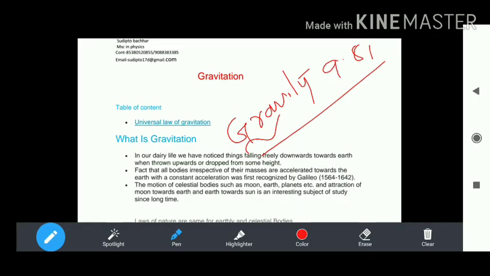Welcome to Gravity 9.8. Now we discuss what is gravity and an introduction to gravity.